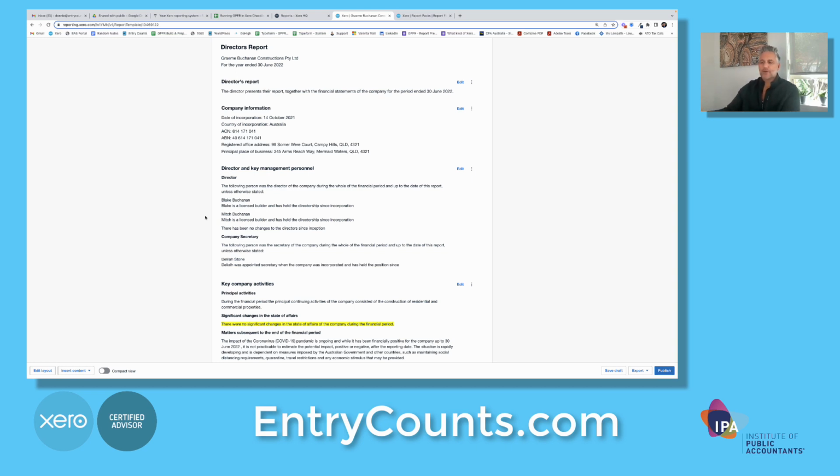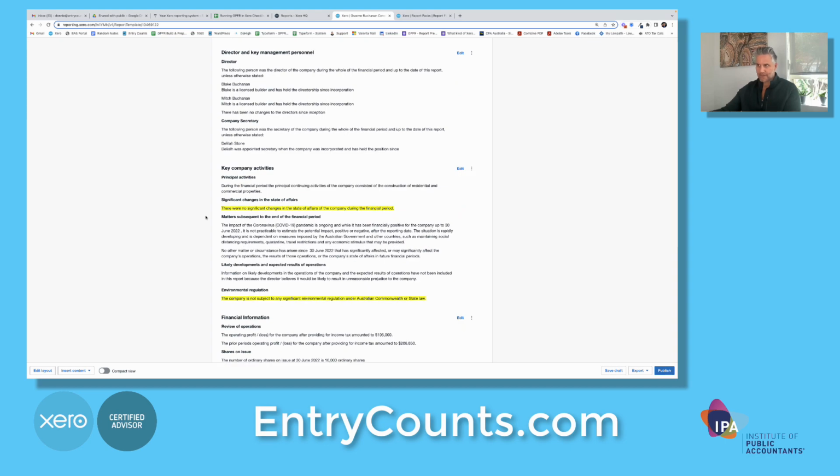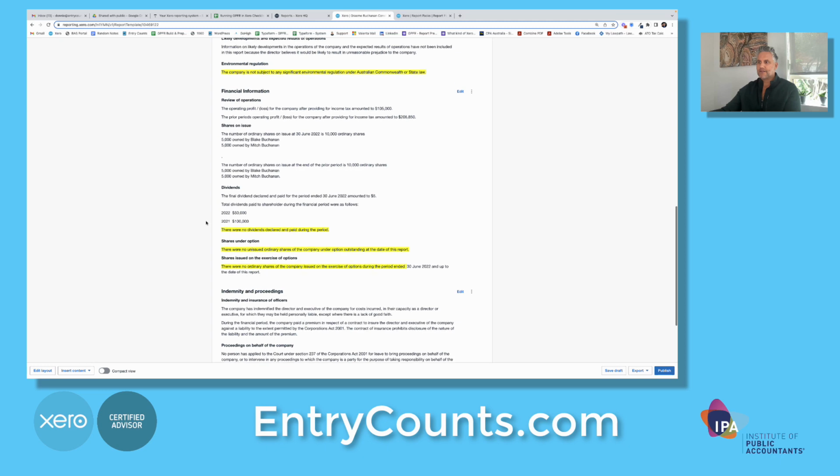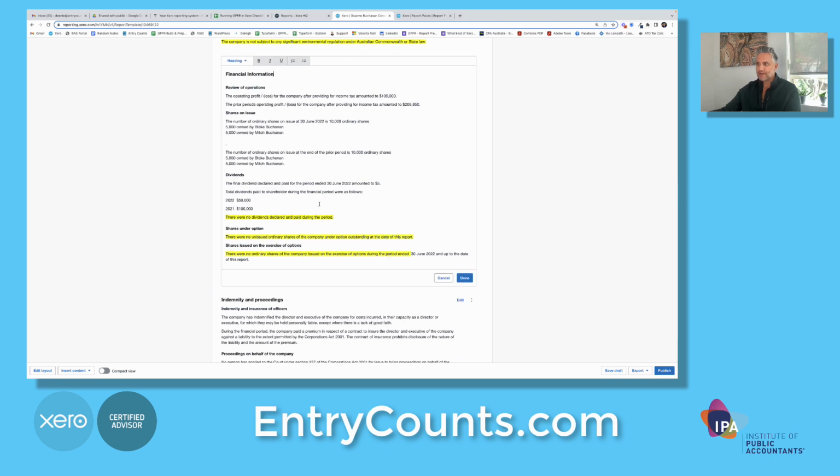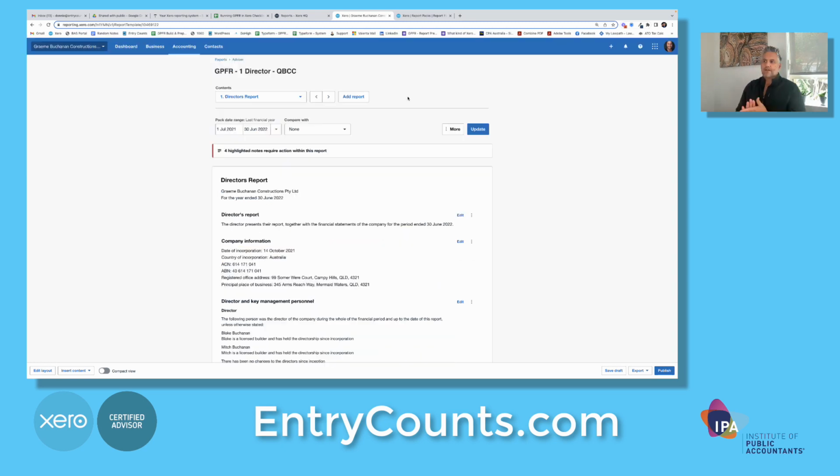The next step is to look for anything yellow, because yellow is prompting you, please read this and make sure it applies. If it doesn't apply, either delete it or edit it. For example, down here, I'm comfortable with that, there were no changes. In this section here, because it's pre-filling financial information, I'm going to have to edit something. I'm going to delete the statement saying there were no dividends. Okay, so what we've really done there is completed the